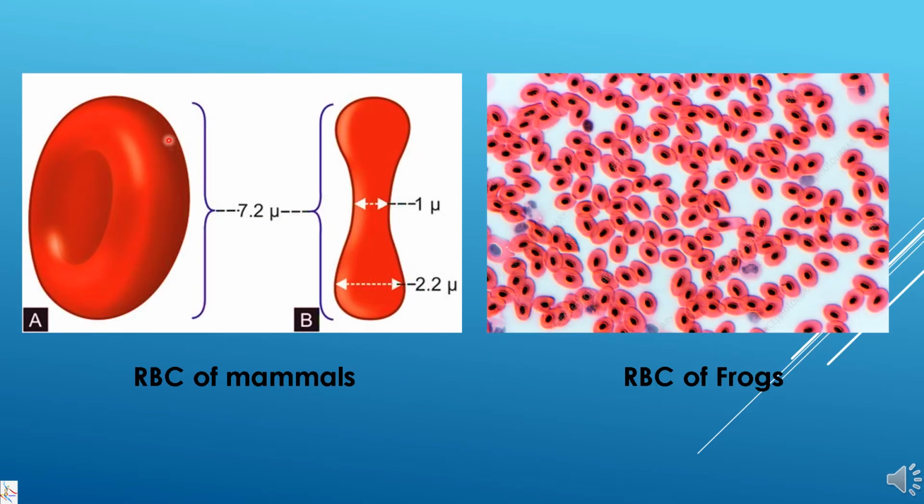In case of human beings, if we have to see RBC, our RBC are enucleated and because of that they become biconcave. So this is RBC of mammals, and if we have to see RBC of other animals like frog, then the RBC are nucleated and because of nucleus the central part is bulging because here there is a big nucleus. So this would be RBC of frog.